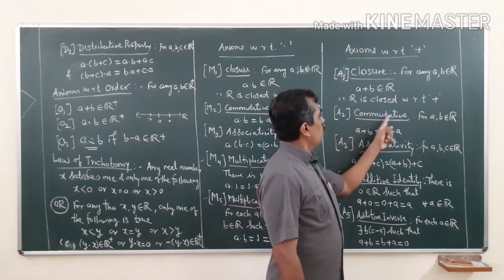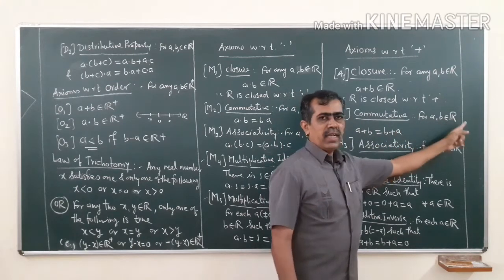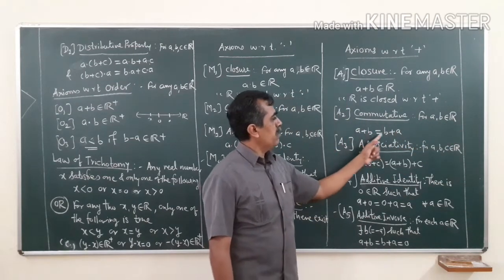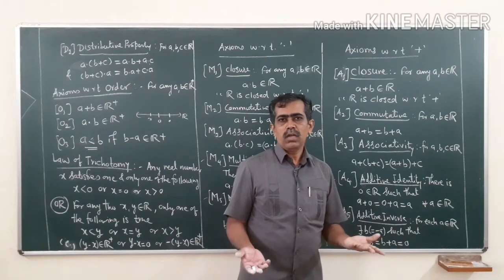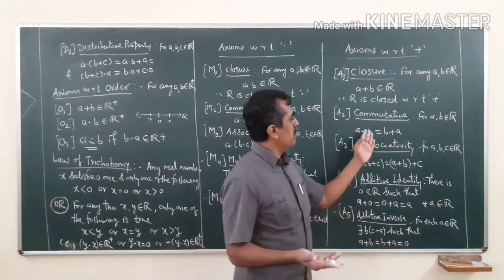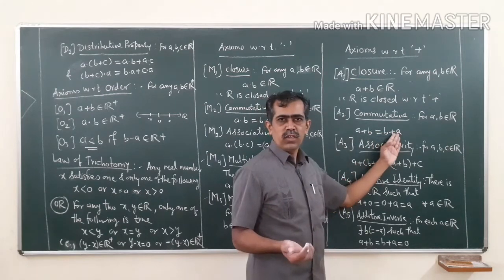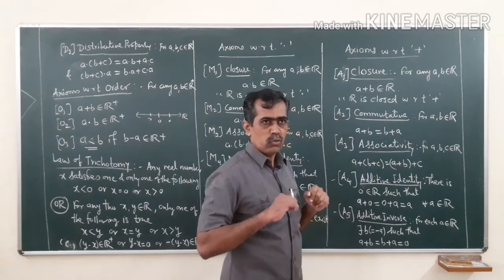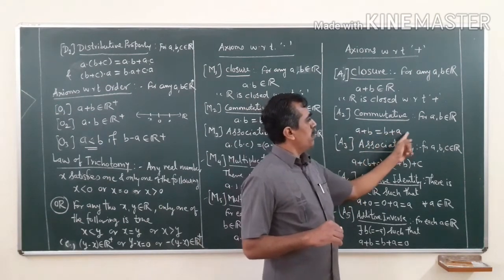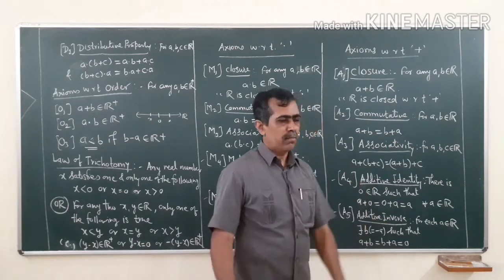Second, the commutative property. So for any a and b in R, a plus b is the same as b plus a. Irrespective of order, their sum is the same. So addition is commutative, that is the axiom that we are going to assume. Okay, a plus b is the same as b plus a for any two real numbers.